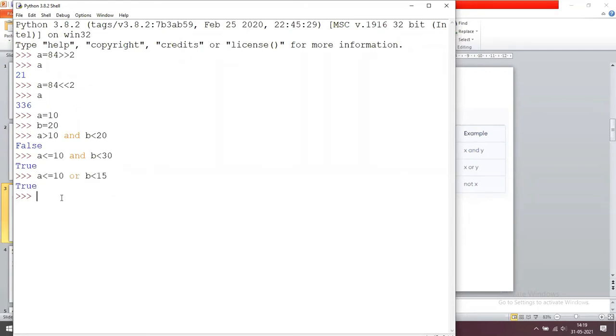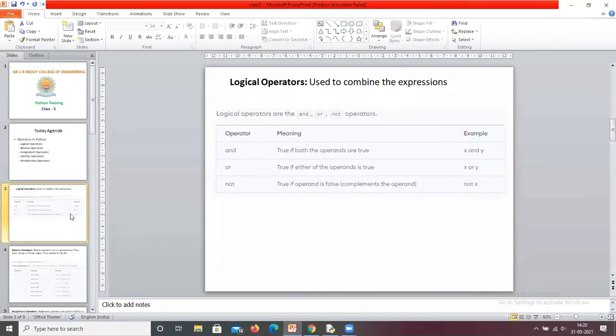And similarly, A equals true, not A: it prints false. A equals true, not A means it prints false. If I give A equals false, or you can take A equals 0, not A, it prints true. Why? The 0 indicates that false is represented with the number 0. So not A means true. So this is about logical operators.